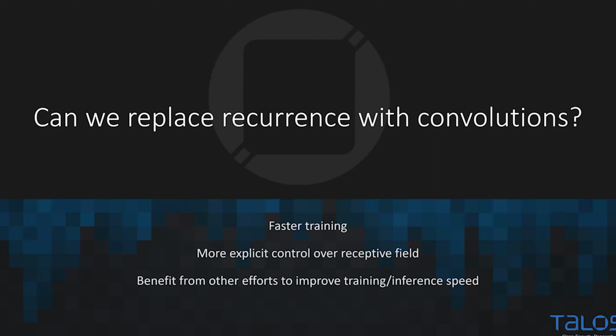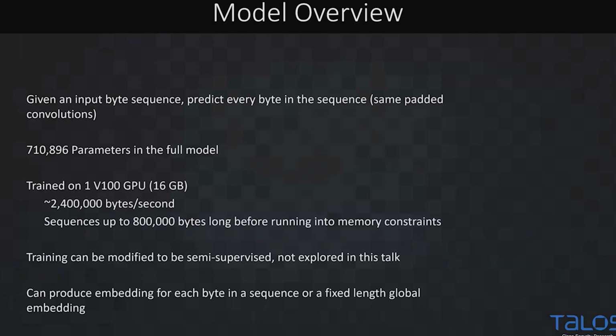And so if we want to do this faster, and we started with RNNs, the question becomes, can we replace recurrence with convolutions? If we can, we get to go a lot faster. We have some nice things like more control over receptive field. And there's already been a lot of work across the industry to make convolutions faster. So we can just hook our cart up to that horse, and we're off to the races. So the short answer in my title, obviously, yes, we can do this.